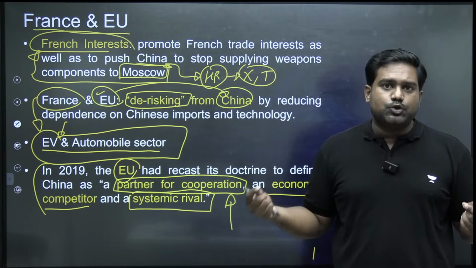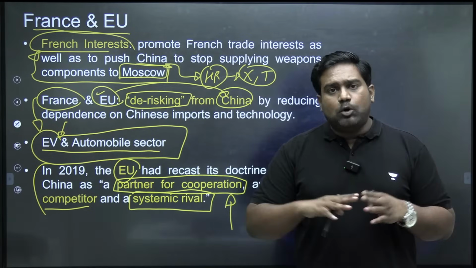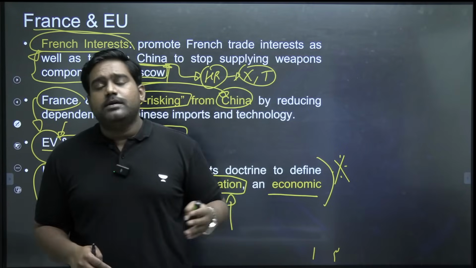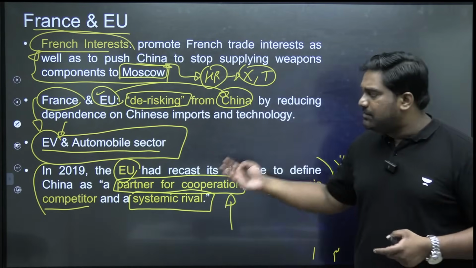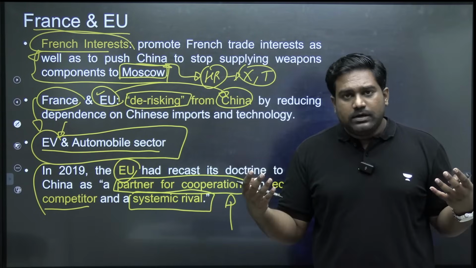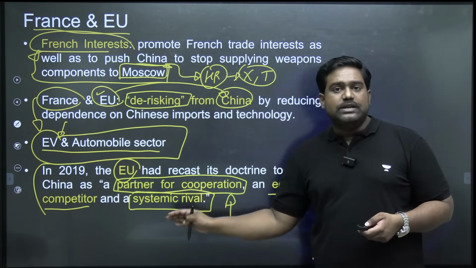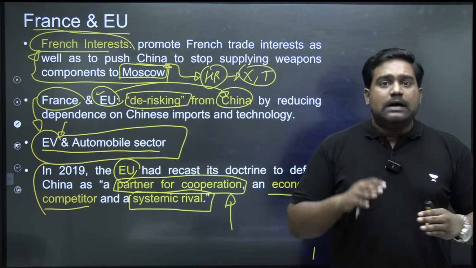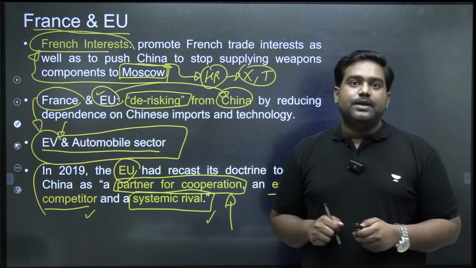If you look at the political, social and economic systems, European countries, especially Western democracies, and China, they are poles apart, correct? China happens to be an authoritarian state, right? A communist state. Whereas most EU members, they are pro-democracy, they are Western capitalist democracies. So fundamentally, they are very different to each other and they happen to be rivals because the two distinct ideologies are rivals to each other. So the EU recognized these unique challenges in 2019. They see China as a partner for cooperation. At the same time, they are wary about Chinese competition and the rivalry that exists between them.